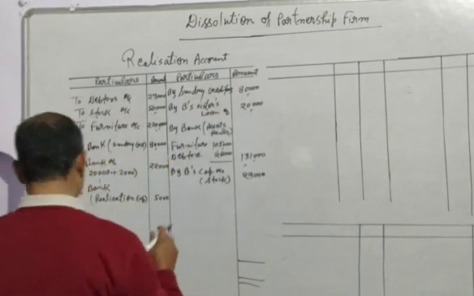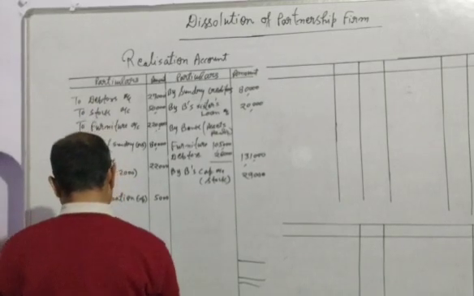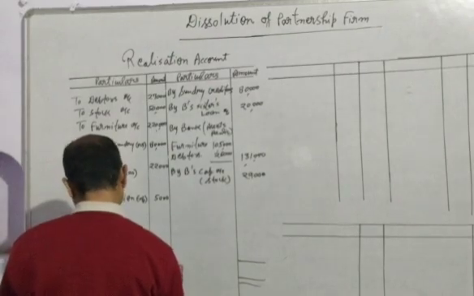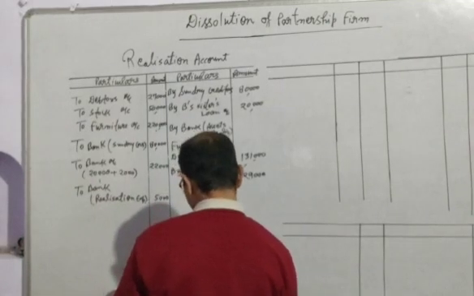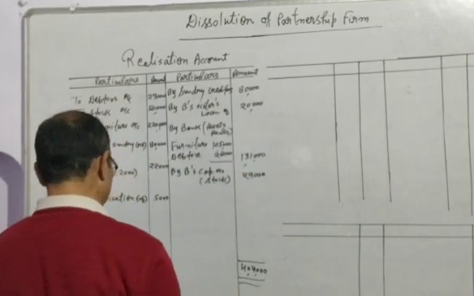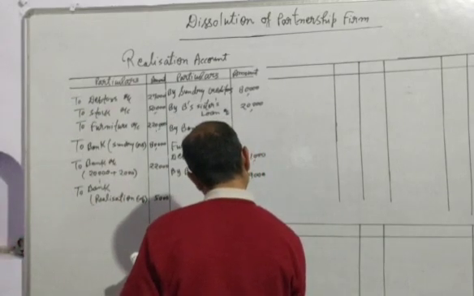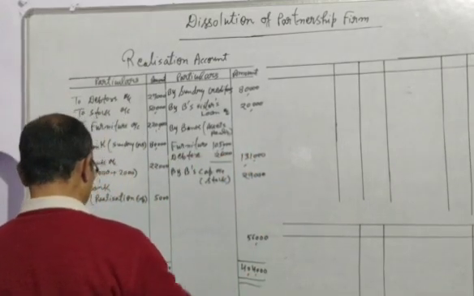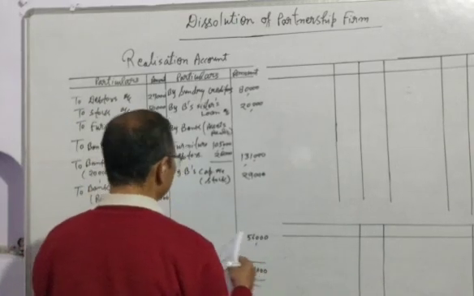First of all, we will make the total of both sides, and we find the total is 4,04,000. The debit side is bigger than the credit side, so we will write here 4,04,000 on both sides, and after that when we deduct the credit side from the debit side, the balance would come 56,000, and this 56,000 will be distributed among the partners in the old ratio which is given in your question, 3:2.